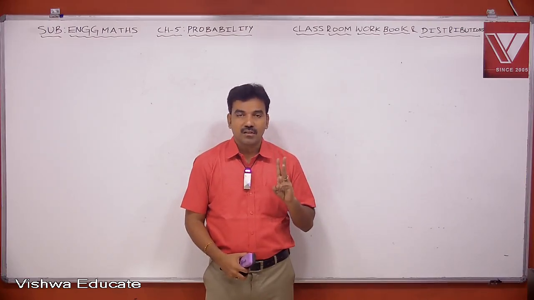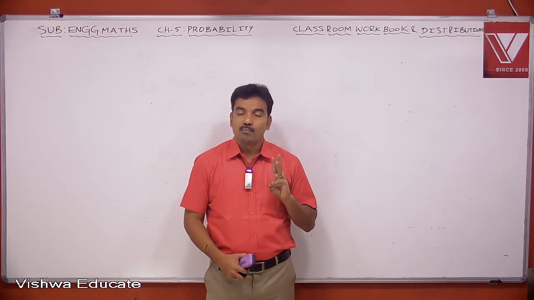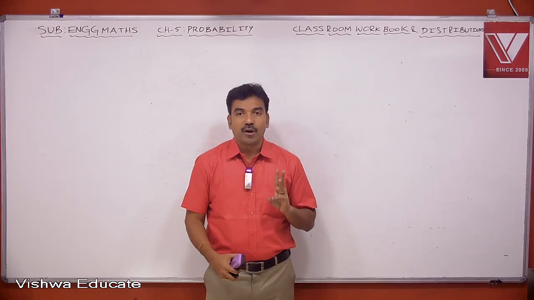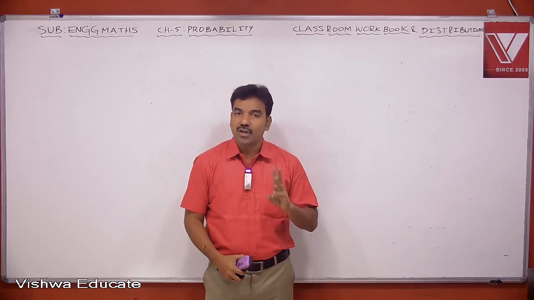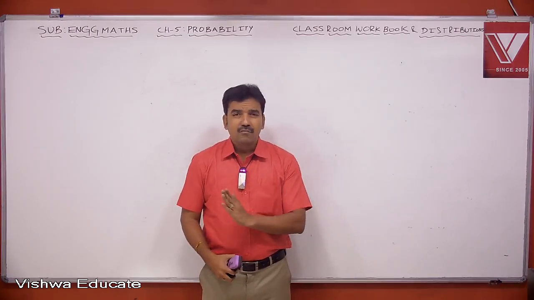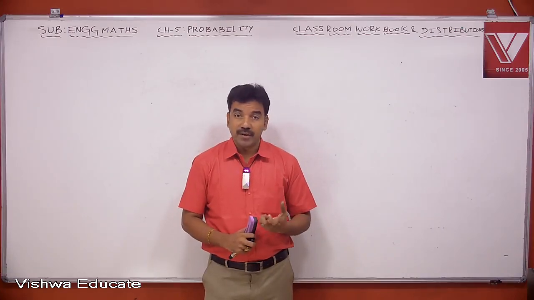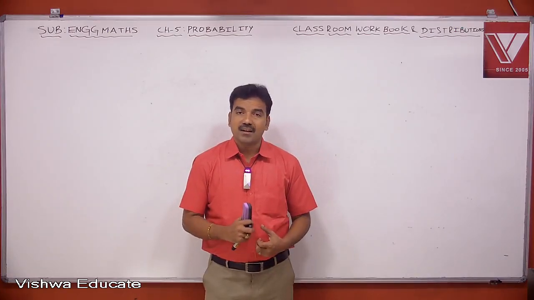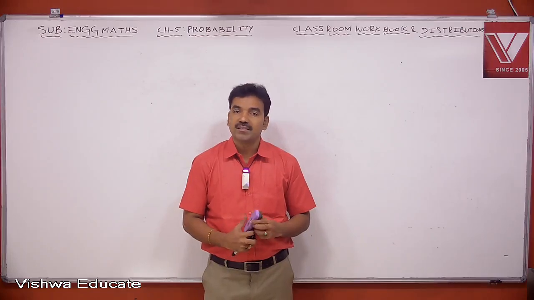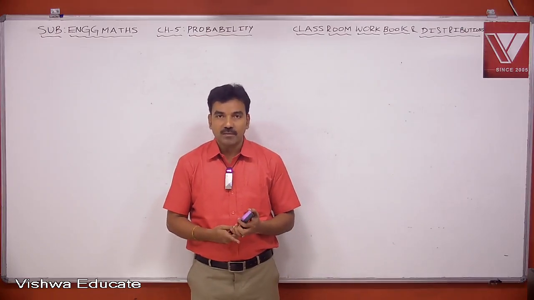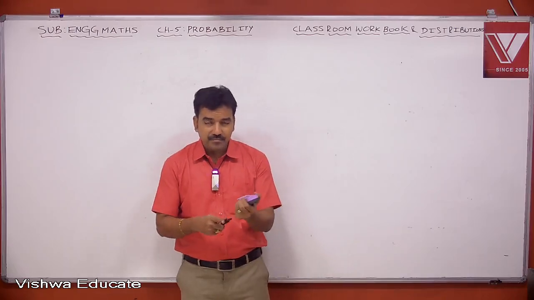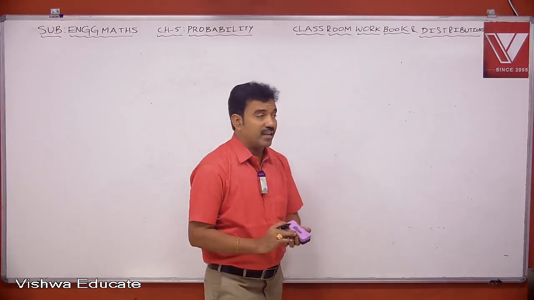Okay, very important session. So listen to me very carefully.